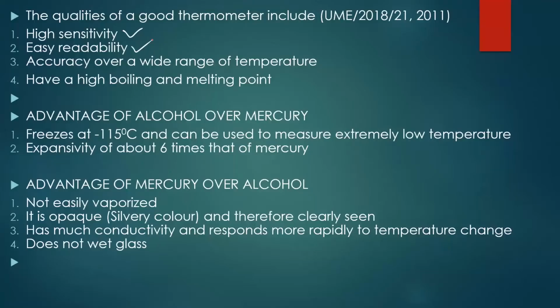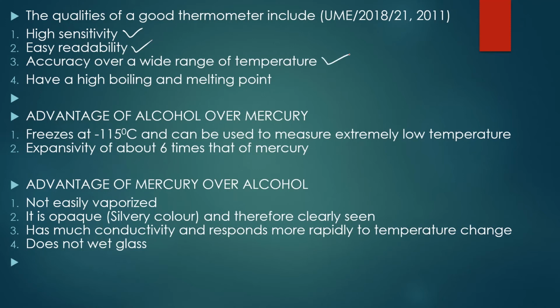Water is transparent, so even in a thermometer, you can't actually see water there, meaning it is not easily readable because of its transparent nature, right? So that is one property of a good thermometer. The next thing is accuracy over a wide range of temperature.